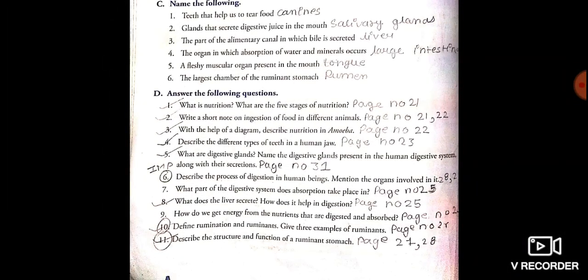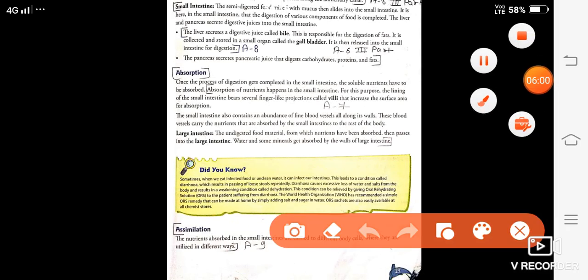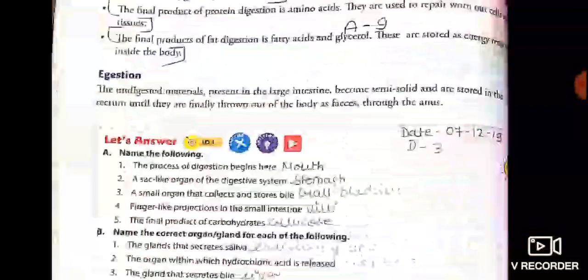How do we get energy from the nutrition and food digested? This answer is given on page number 26. You will start from here: the nutrients absorbed in the small intestine are carried to different body cells where they are utilized in different ways, and just write these 3 points.